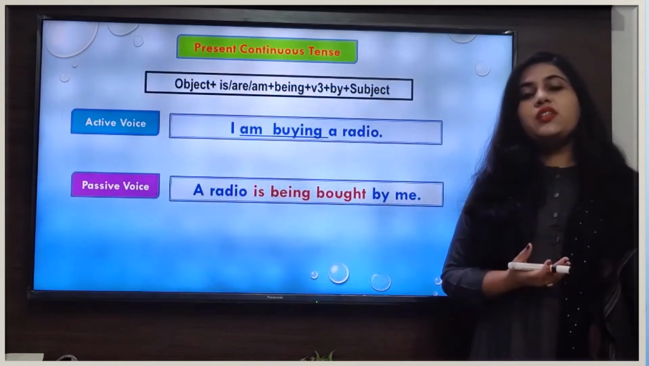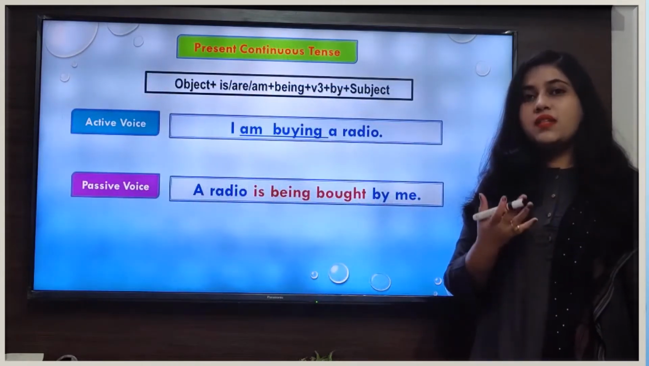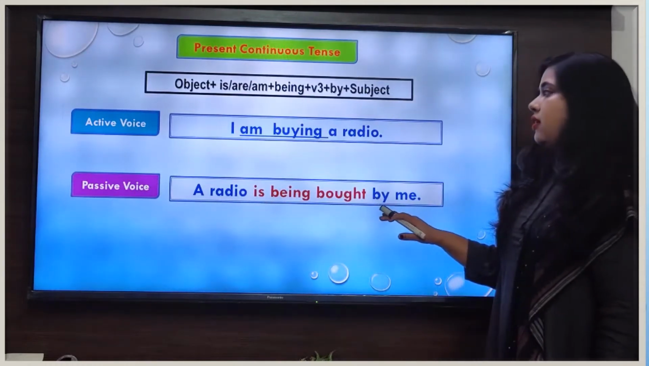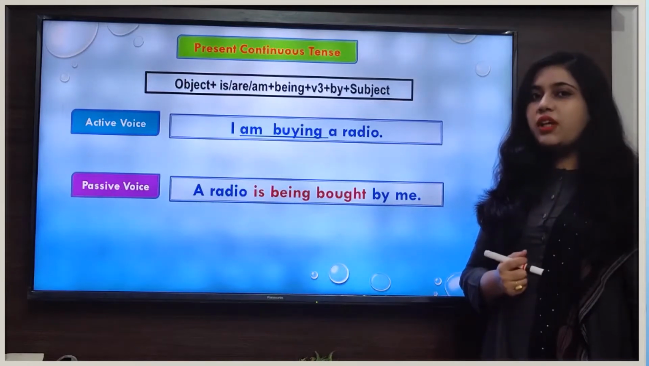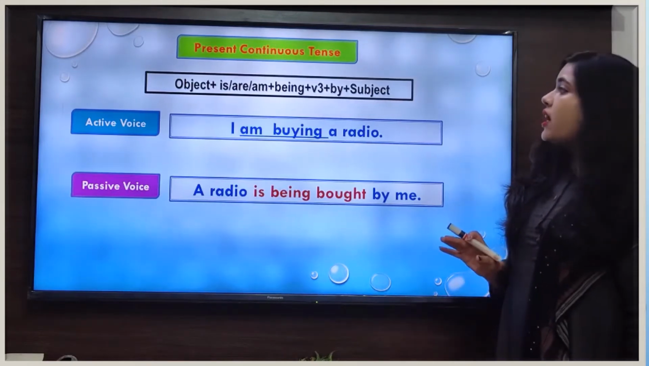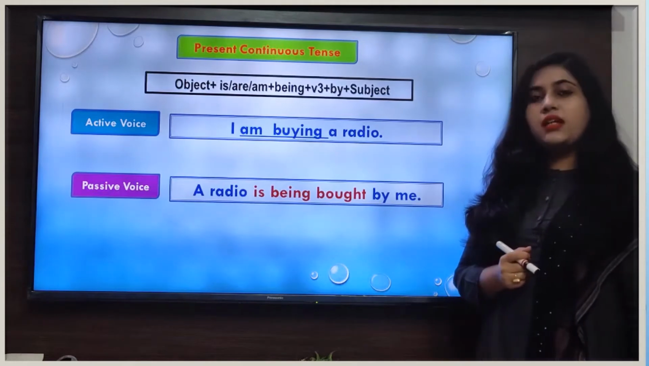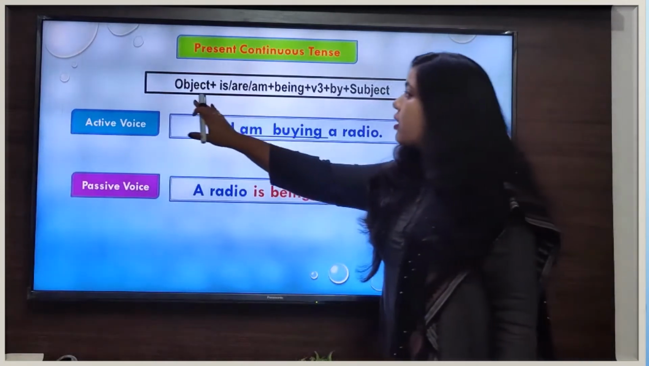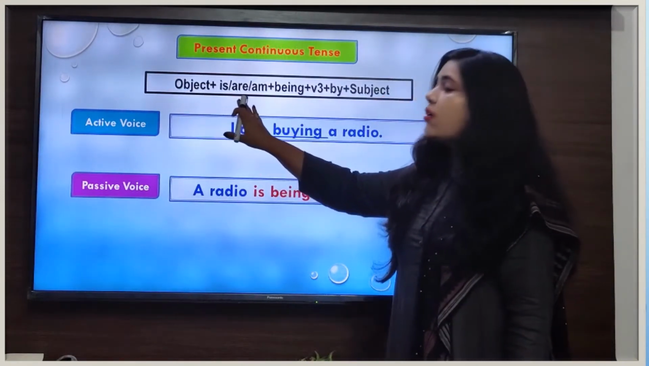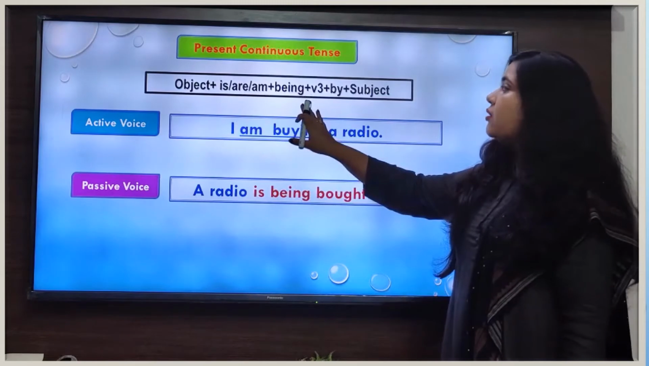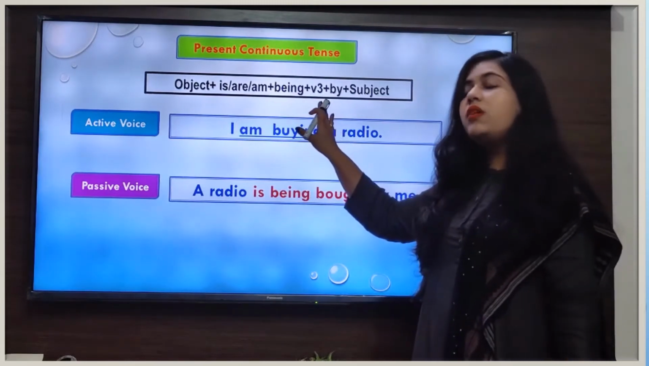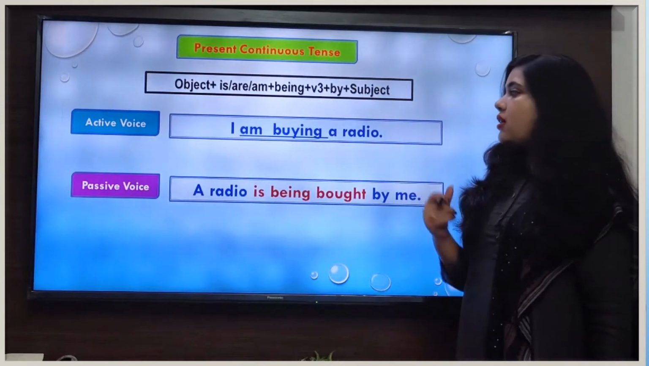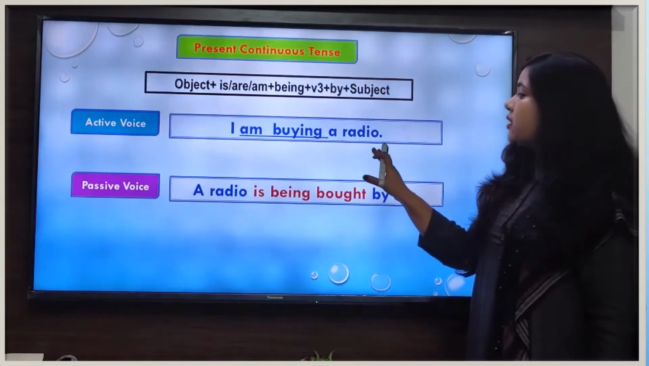When we change this sentence into passive voice, our sentence will be: a radio is being bought by me. Now we see what changes have taken place here. Whenever we have a sentence in present continuous tense, we will apply this formula, and the formula is object plus is or are or am plus being plus B3, the third form of the main verb, plus by plus subject. As you can see here in active voice, our object is a radio.